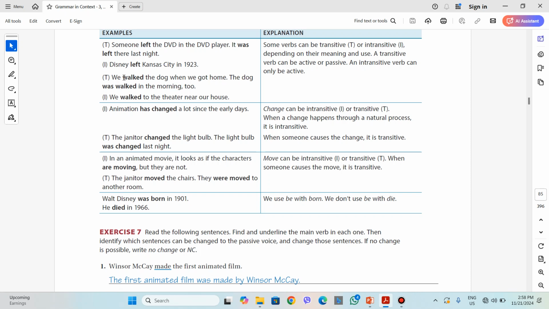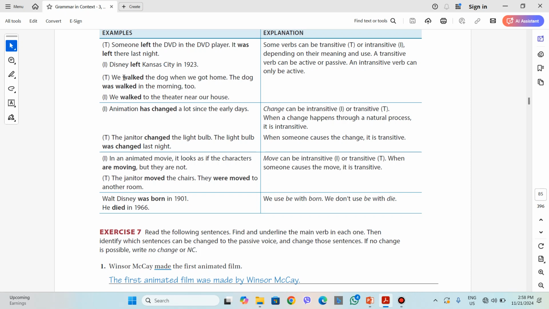So here, walk, I want you to think about it for a moment. Pause the video, search, look up the word in your dictionaries. When it is used as a transitive verb, what meaning does it have?